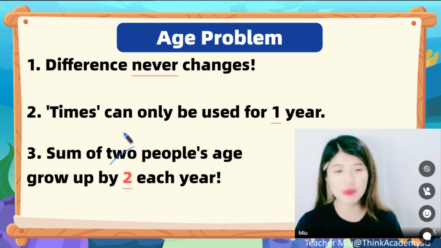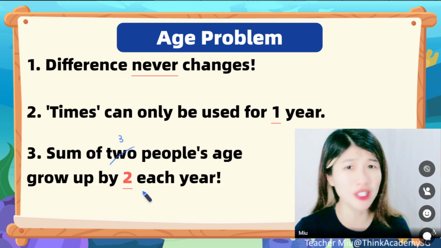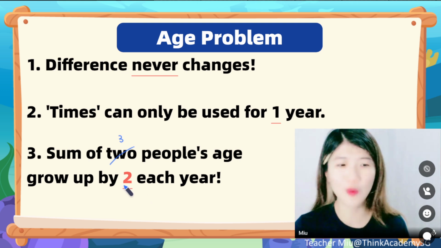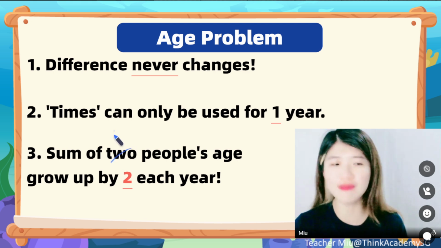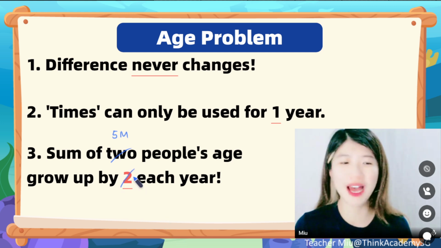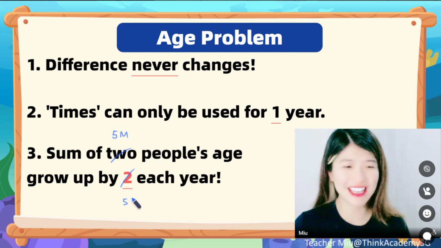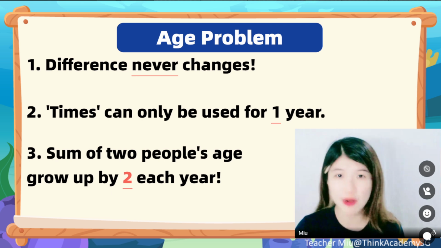What if Naomi is asking, what about the sum of 3 people's ages? Will it increase by 2 each year also? No way, it will increase by 3, all right? What if the sum of 5 million people for the whole Singapore? So the sum will increase by 5 million each year, all right? So this is something you need to remember for age problem.